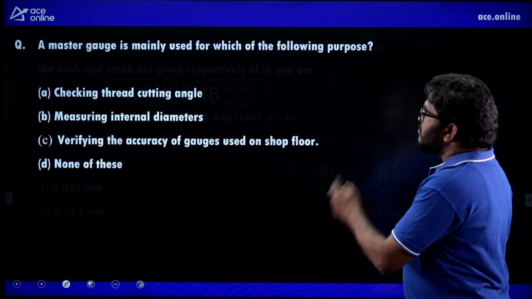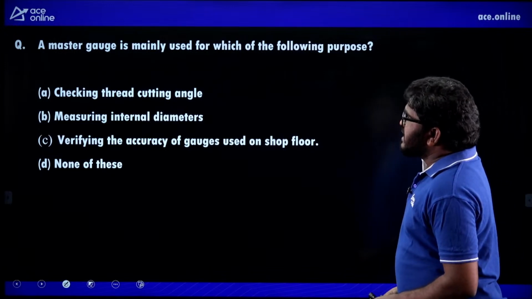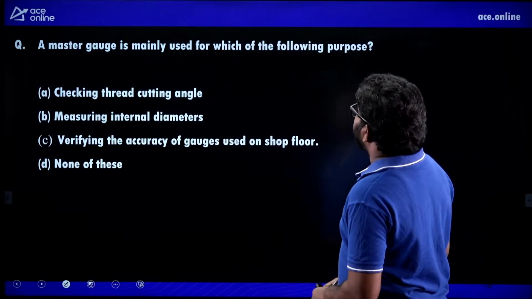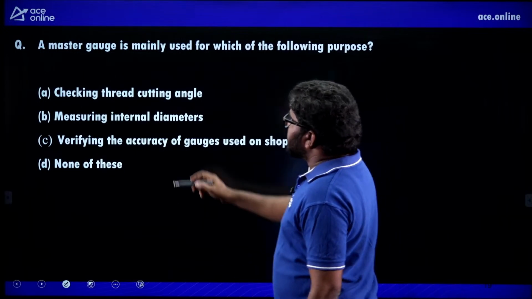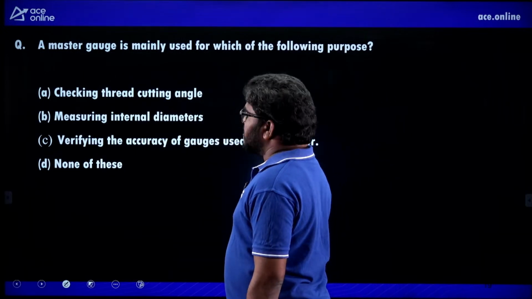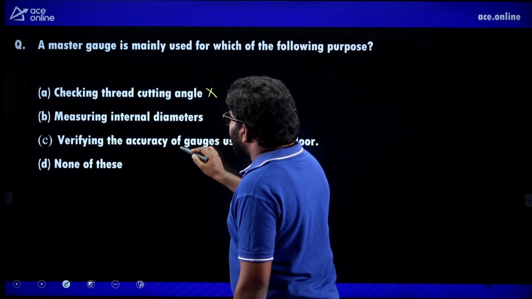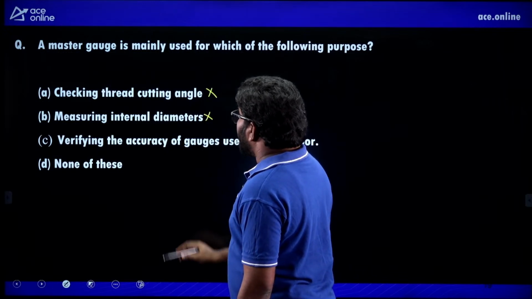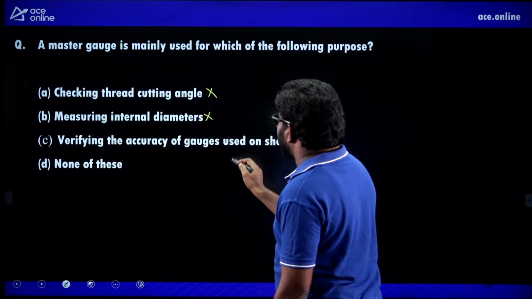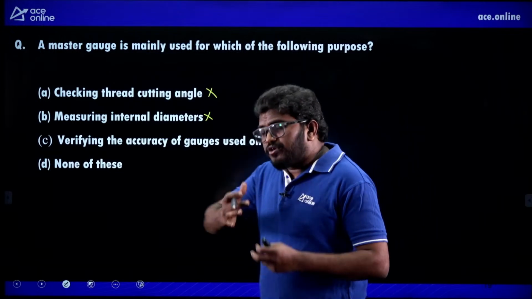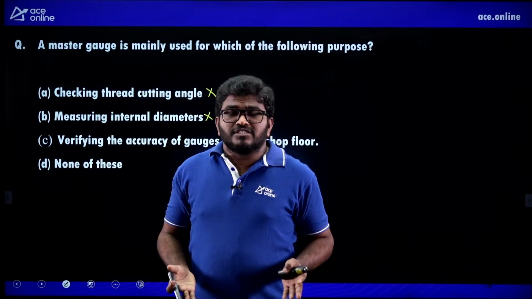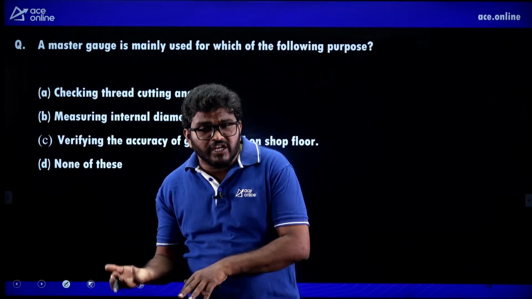Next one. A master gauge is mainly used for which of the following purposes? Checking thread cutting angle? No. Measuring the internal diameters? Verifying the accuracy of gauges used on the shop floor. Now, on the shop floor there are so many gauges. Sometimes some of these gauges are not working properly.